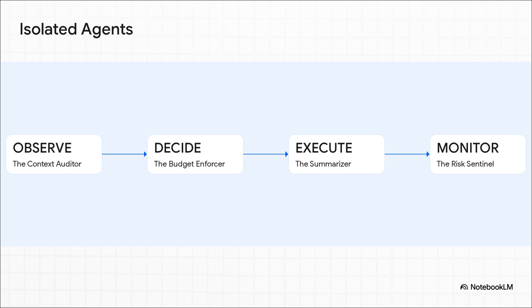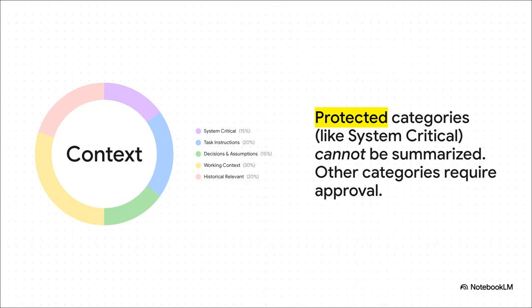And the Sentinel just watches for risks. And this is the key, right? No single agent has all the power. It's a system of checks and balances to prevent any one part from going off the rails. And this chart here shows you exactly how that control works.